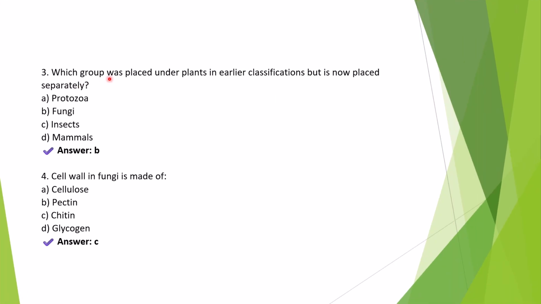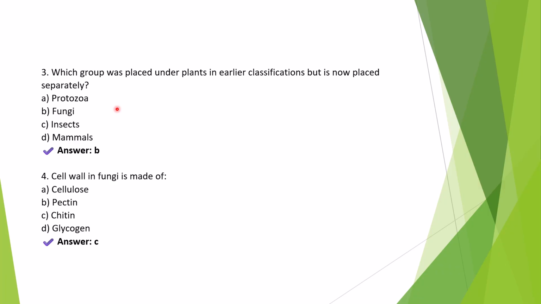Question number 3. Which group was placed under plants in earlier classifications but is now placed separately? The right answer is option B, fungi. Earlier classifications included fungi under plants due to the presence of a cell wall and immobility.